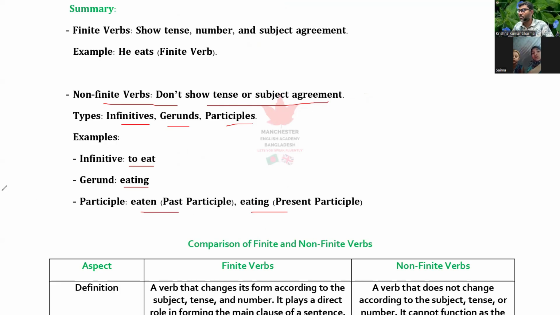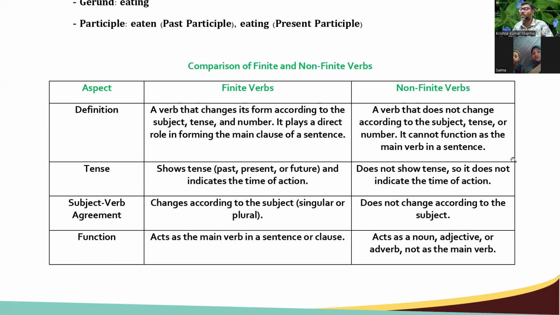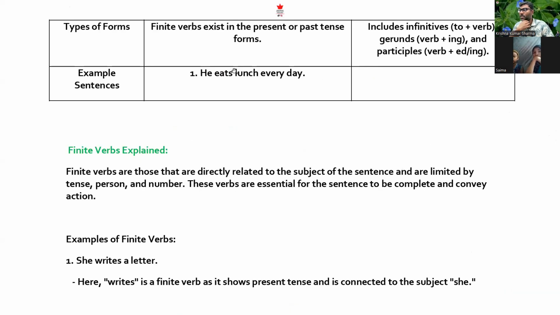And if you see everything in a comparison, you can see the comparison.